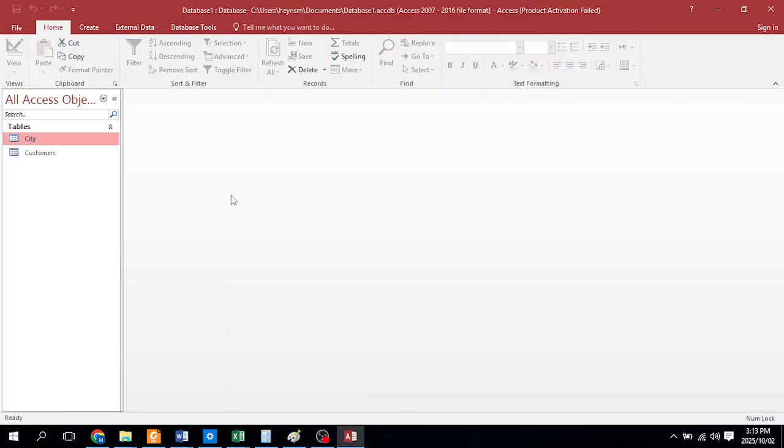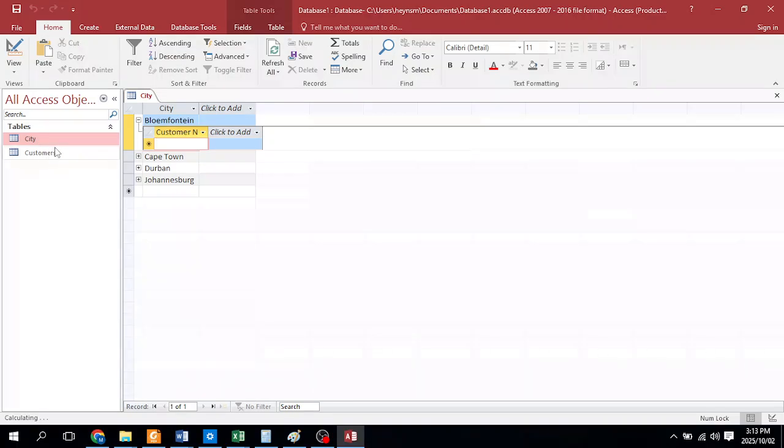So we created the relationship because we are referring to another field in another table. But remember, our customers table is empty, so you're not seeing anything in here because there's nothing in here. But that is how that question works. Okay, hope this was helpful.